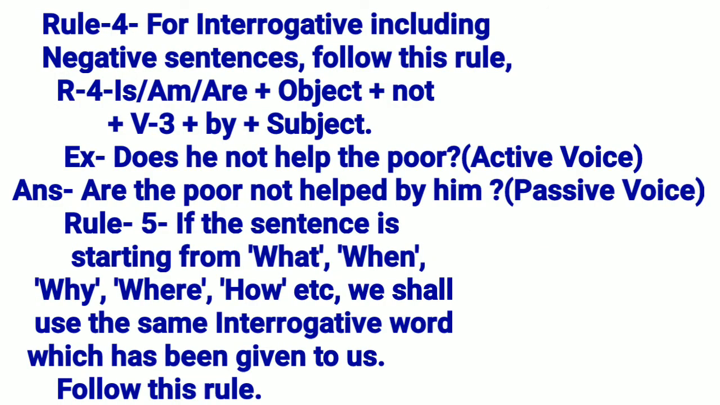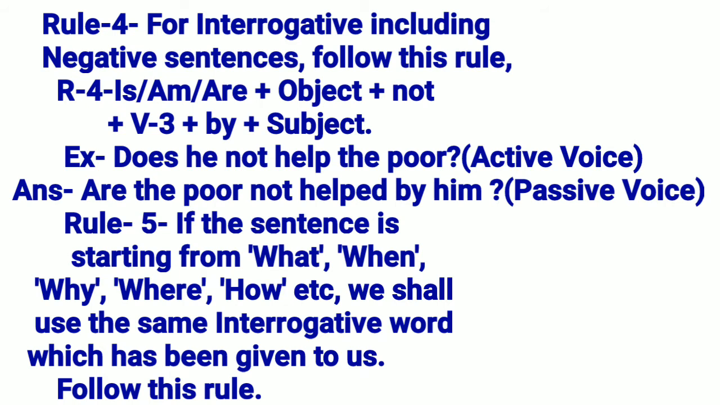Rule 4. For interrogative including negative sentences, follow this rule. R4. First of all, is or am or are, then object, then not, then V3, then by, then subject. Example: does he not help the poor? Answer: are the poor not helped by him?